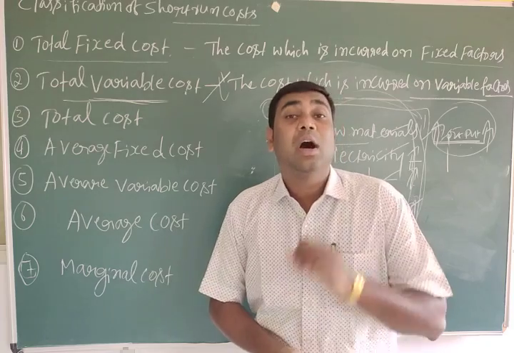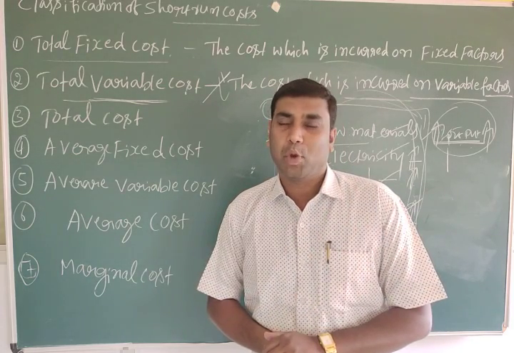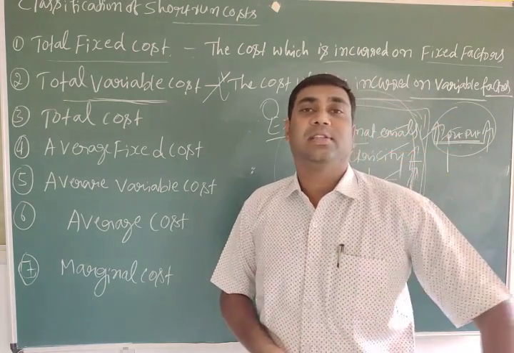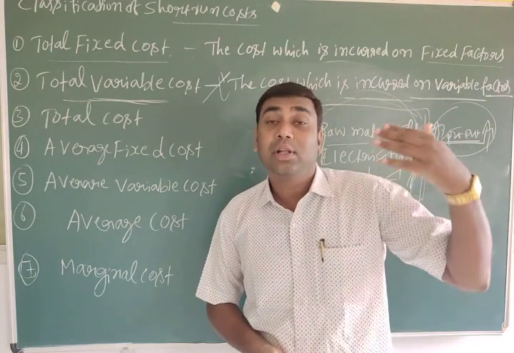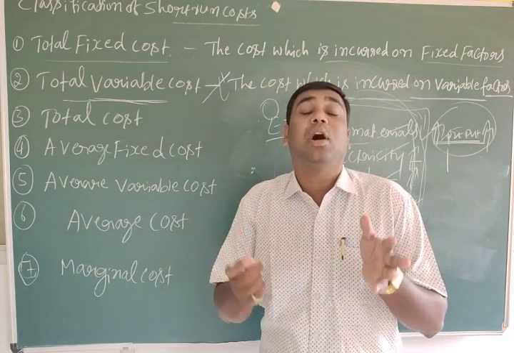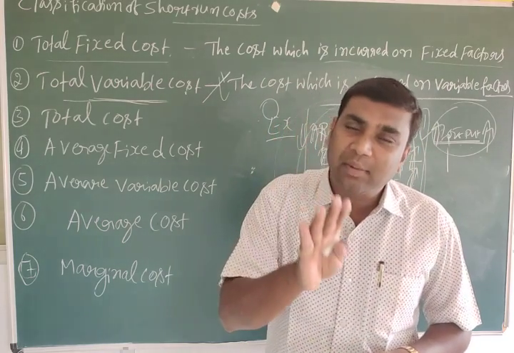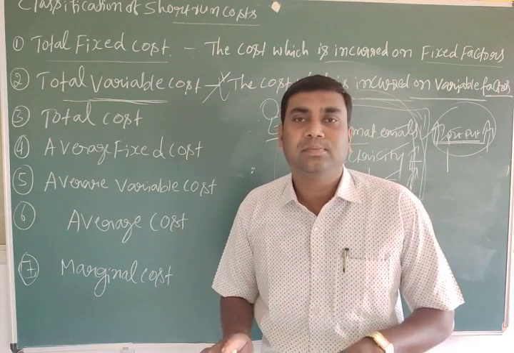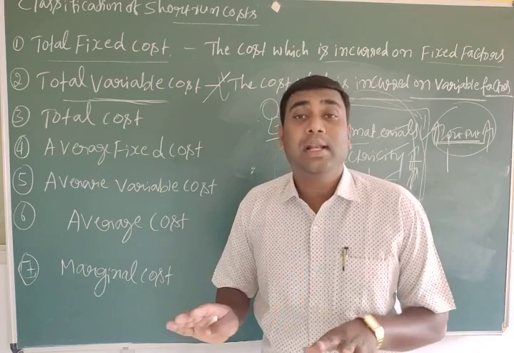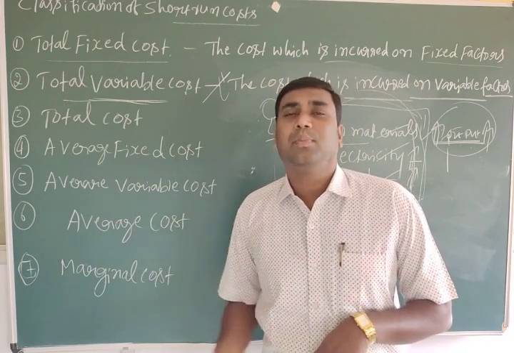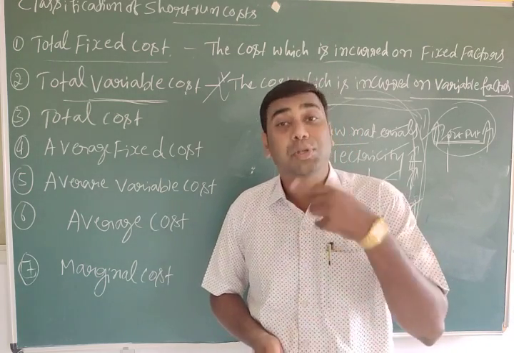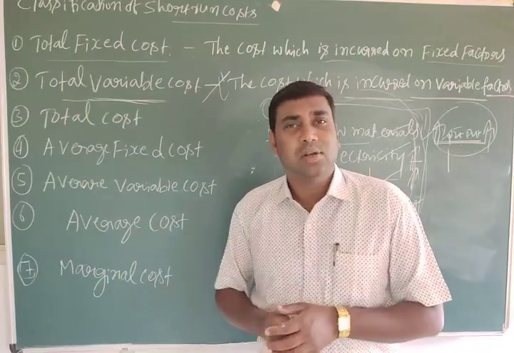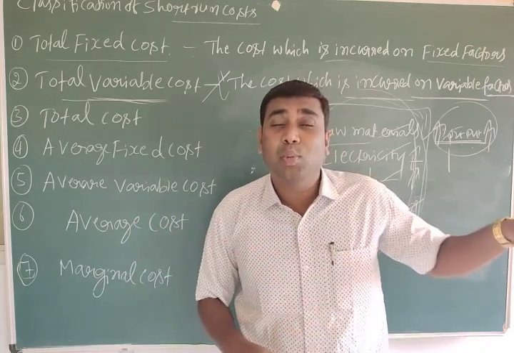If the output increases, total variable cost also increases. If the output decreases, total variable cost also decreases. If the output is zero, total variable cost is also zero, because with no raw materials, no fuel, no electricity, and no laborers, it is not possible to produce goods and services. That's why output is zero. If the output is zero, total variable cost is also zero, and if total variable cost is zero, output is also zero.